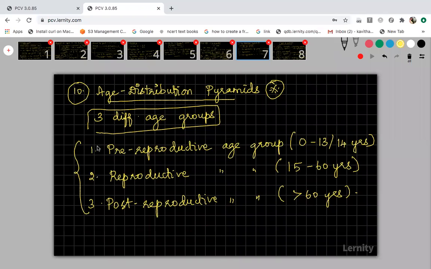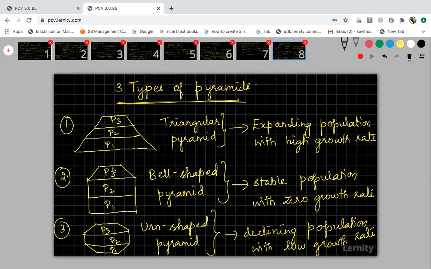Pre-reproductive age group is P1, or else you can put it in brackets here. Reproductive age group is P2 and post-reproductive age is P3. I didn't write it fully. That's why I have represented P1, P2, P3. The first one I have written is pre-reproductive, the second is reproductive, and the third is post-reproductive. So based on these three different age groups of people, finally you will get three different types of pyramid like this.